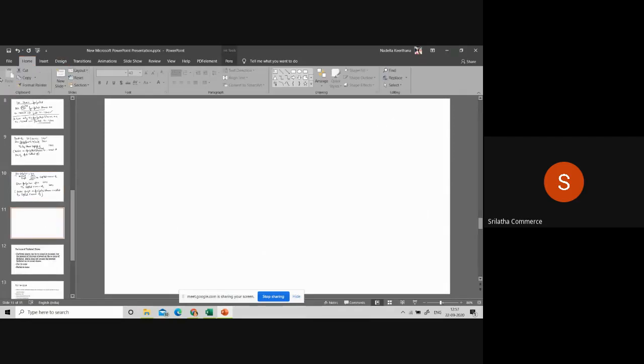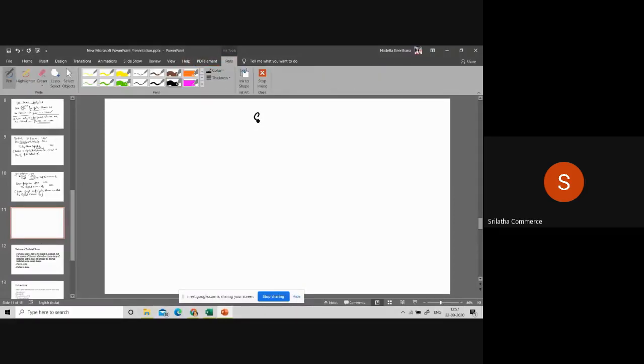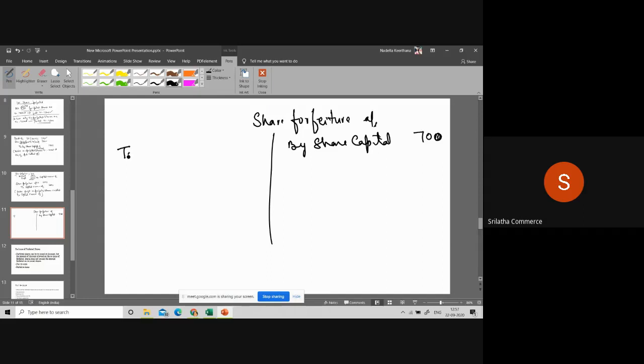For example, this is your share forfeiture account. Already the share forfeiture account is credited by 700, I told you, isn't it? Already that fellow paid 7 rupees per share as per our example. Now you reissued the shares at 7 per share.